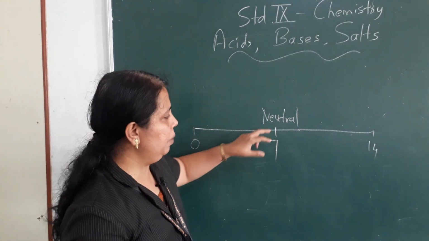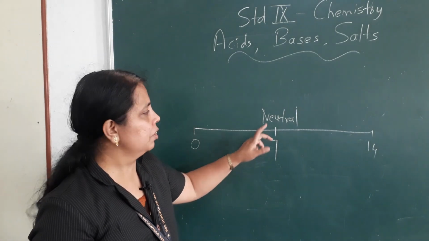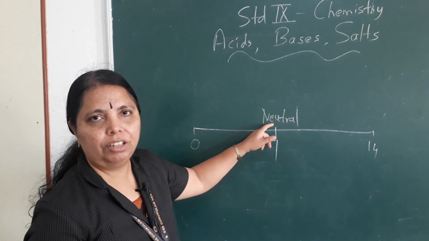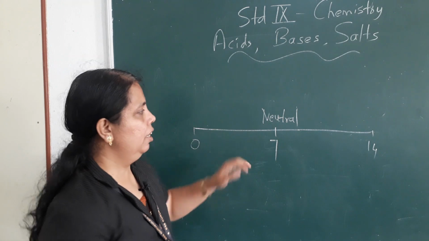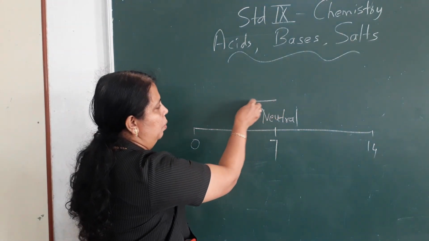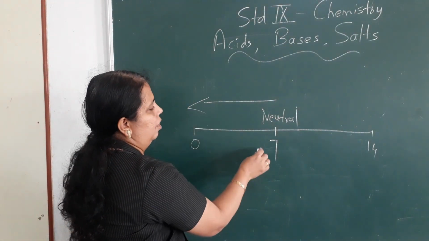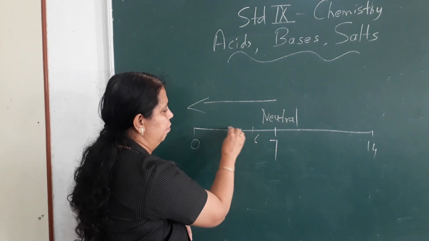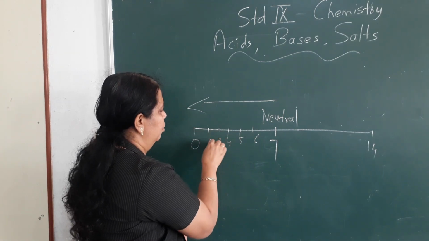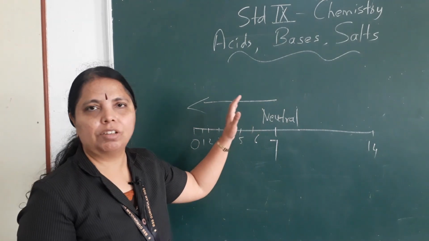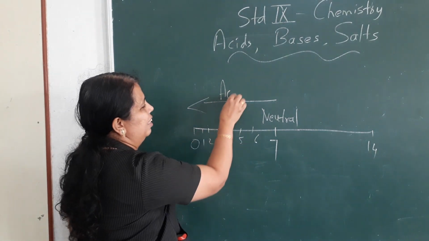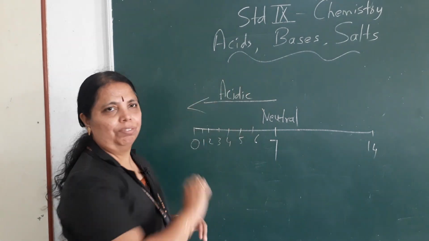If the pH is below 7, that is, if it is 6, 5, 4, 3, 2, 1, then the solution is acidic in nature.